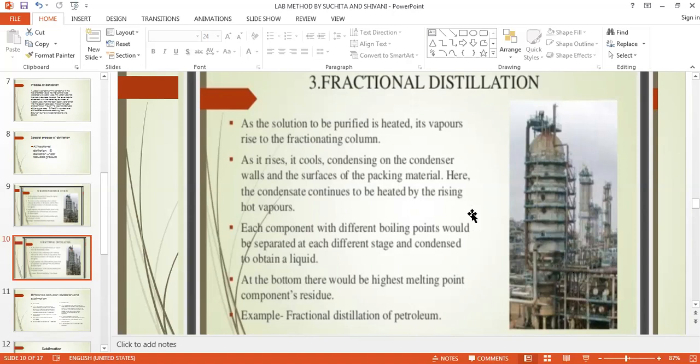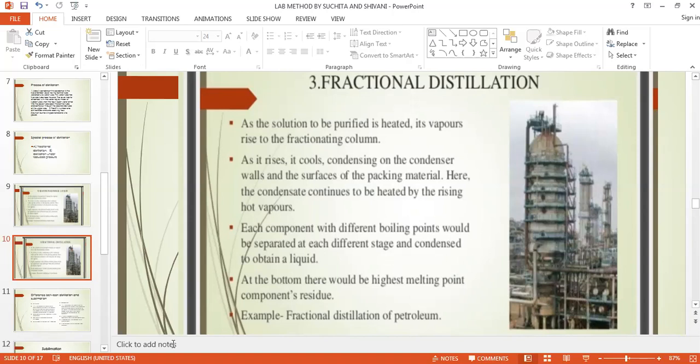Because in distillation you only have to purify, but here you have to separate according to the boiling point. Hence we are using the different fractions here. It is known as fractional distillation.